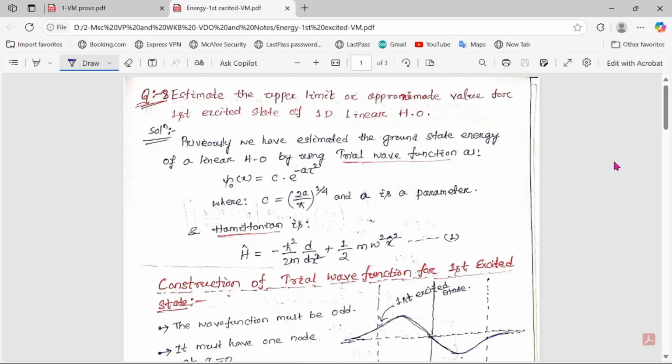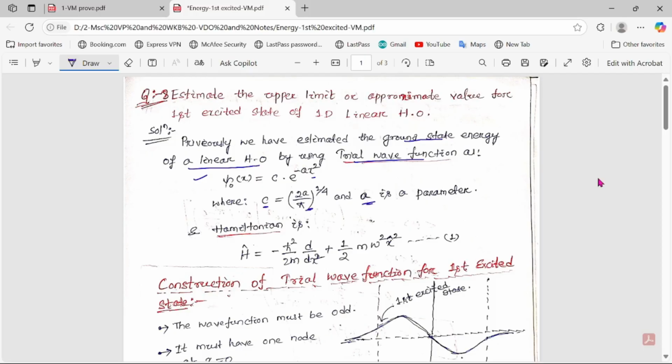So here in the question there is no trial wave function given. First we have to construct the trial wave function. Previously we estimated the ground state energy of a linear harmonic oscillator by using this trial wave function, c e to the minus a x square. Here c is the normalization constant, and after normalization the value was (2a by pi) to the power 1 by 4. You can refer to the previous video. This question we have already discussed, and here a is the parameter.